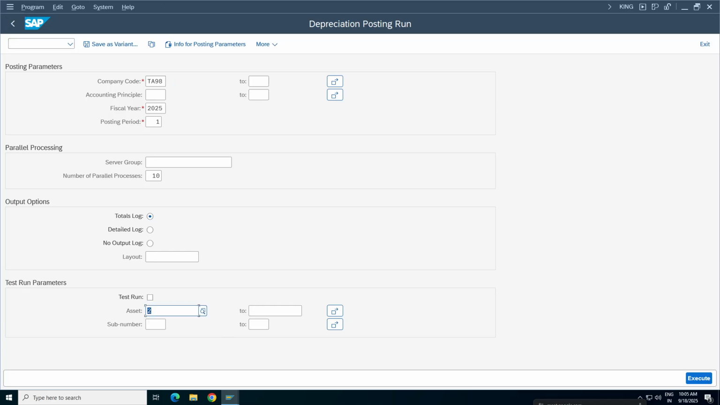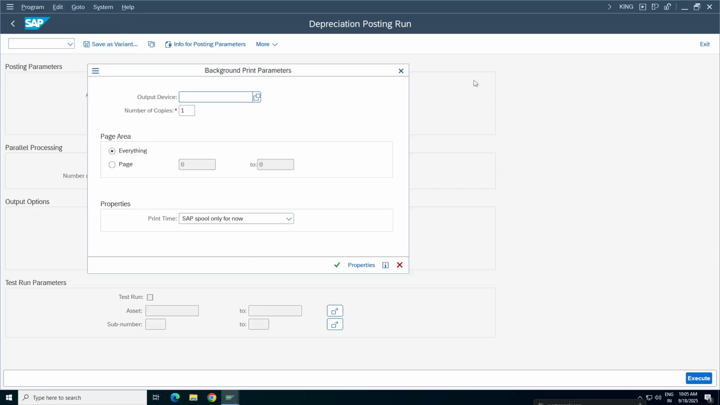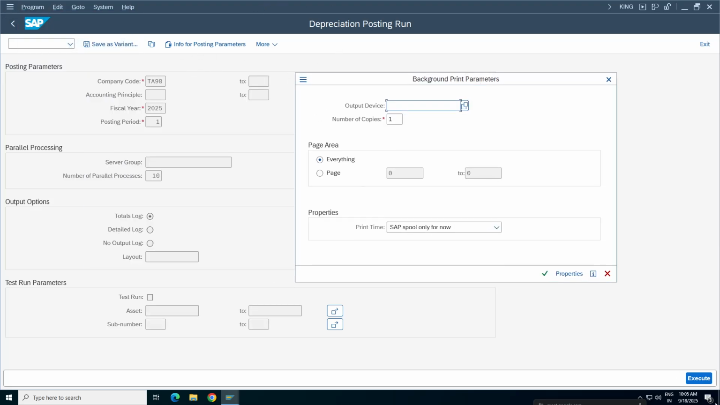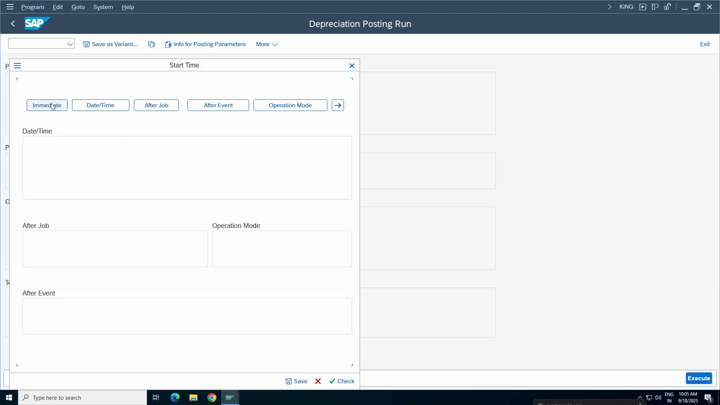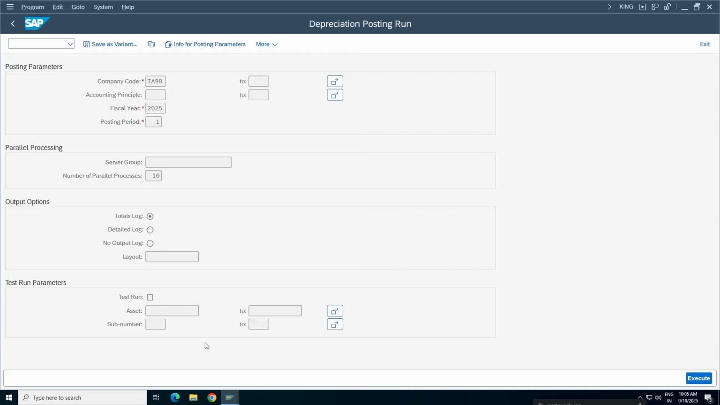So after removing test run, go to the program and click on execute in background mode, because this depreciation run should be executed in the background only. In the foreground it will not allow you. It will throw an error saying you have to execute in background mode only. LP01, click on continue, immediate, click on check save.